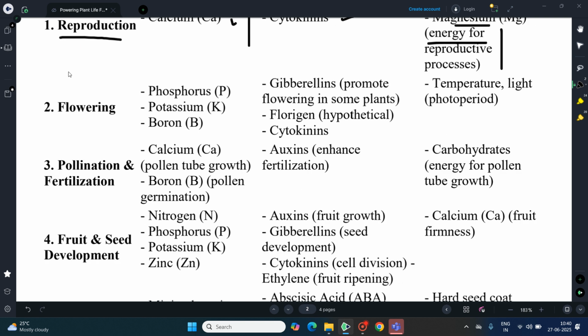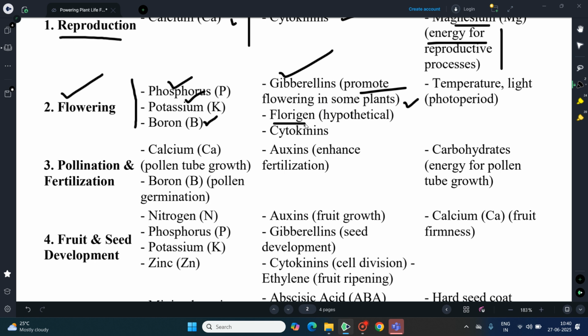With reference to flowering, there are three nutrients: phosphorus, potassium, and boron. They play a role in promoting growth or pollen production, whatever it may be. And regarding the hormones, gibberellins promote flowering in some plants.